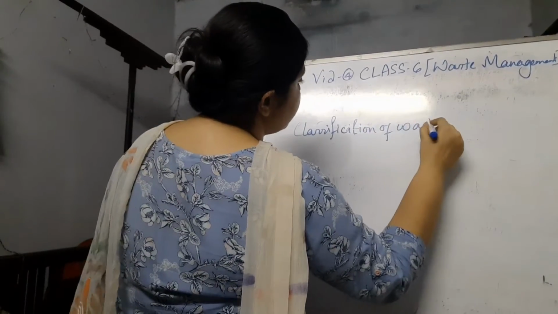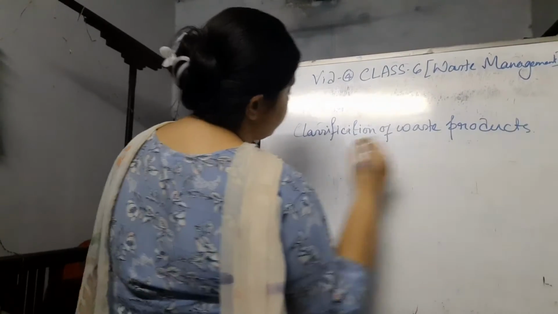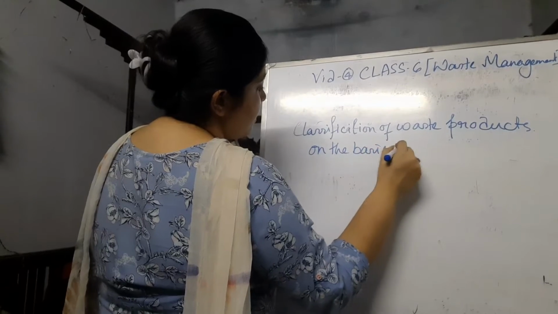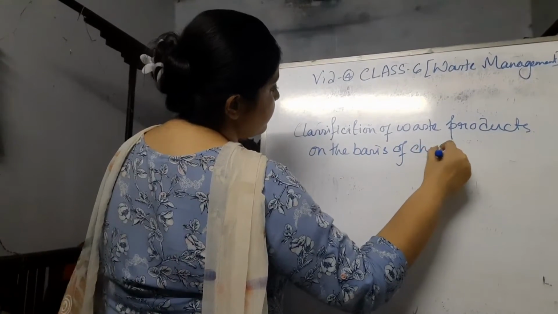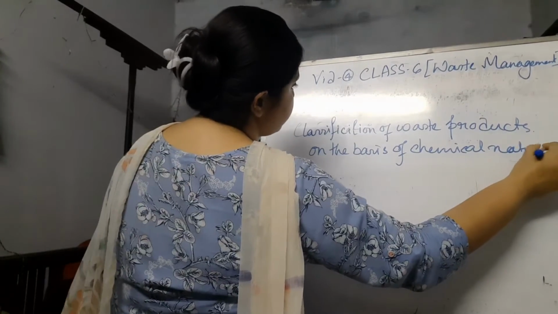Classification of waste products on the basis of chemical nature.